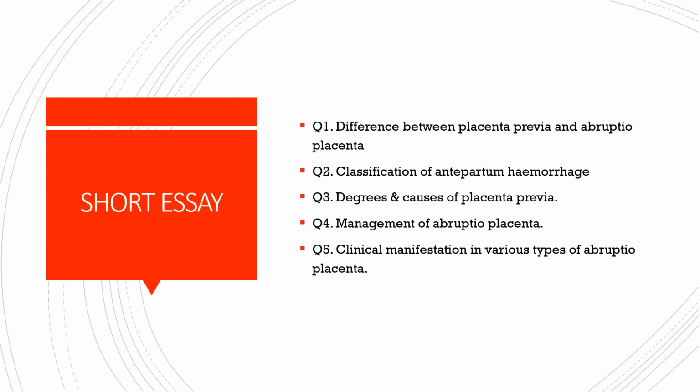The next one is degree and causes of placenta previa. So degrees: type 1, type 2, type 3, type 4. It's all been dealt with already. And the next one is management of abruptio placenta. And the last is explain manifestation in various types of abruptio placenta, that is, the clinical manifestation of the patient in various types of abruptio placenta.